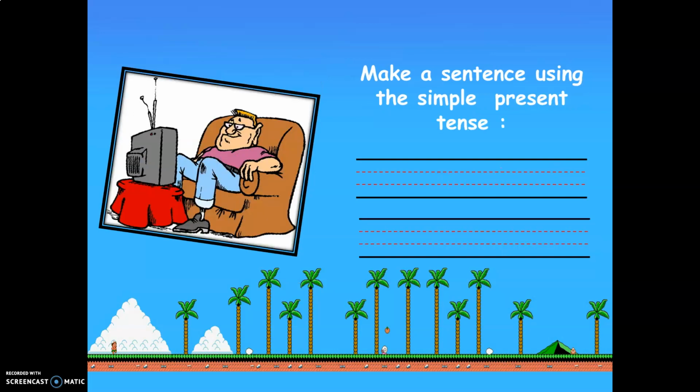Now, this picture, girls, what can you see? I can see a man watching TV. Now, I need you to make a sentence using the simple present tense, and we have to say, for example, he watches a DVD about sharks.